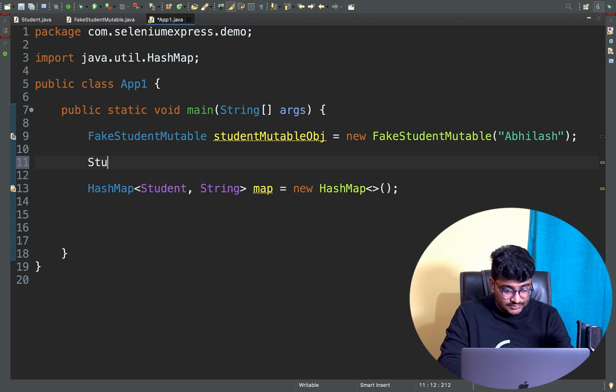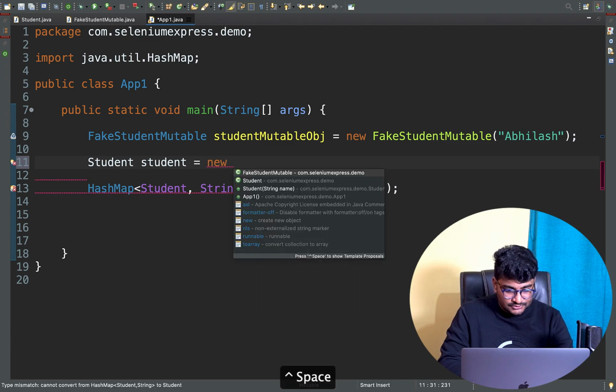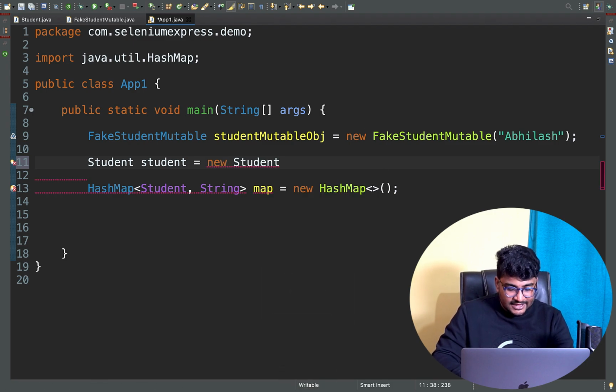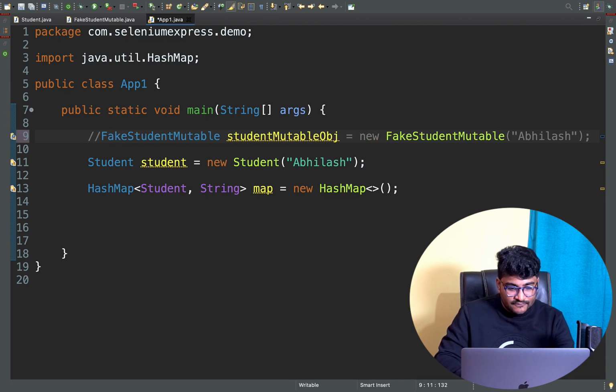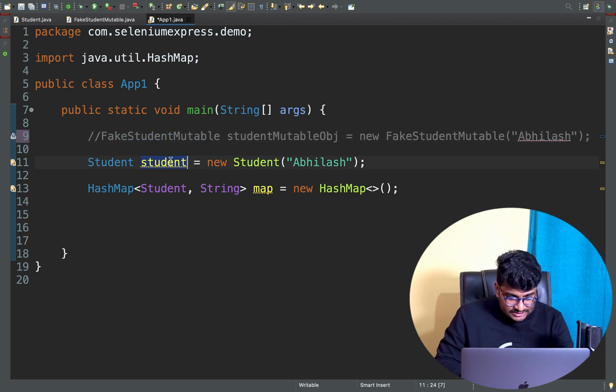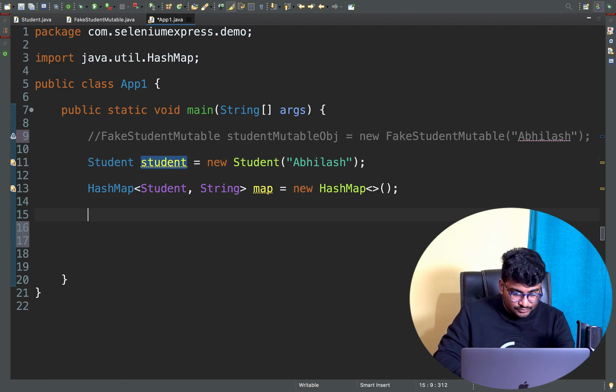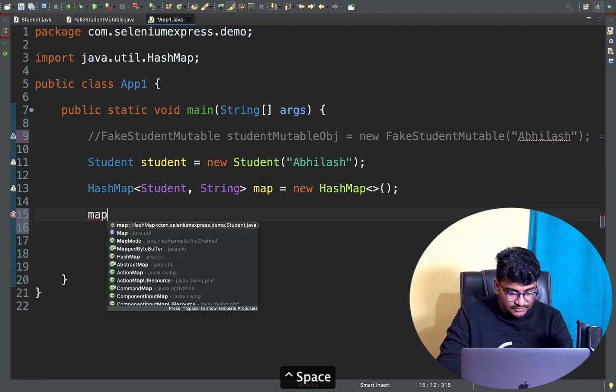Let me create a student object, student is equal to new student. Okay. And let me say the object is Abhilash. This line I'm right now not using. If you want, you can comment this out. This student is gonna be my key. So I'm gonna put a value to this particular map.